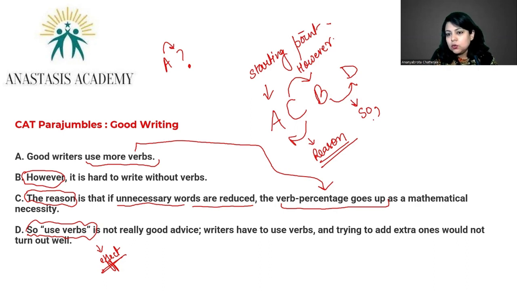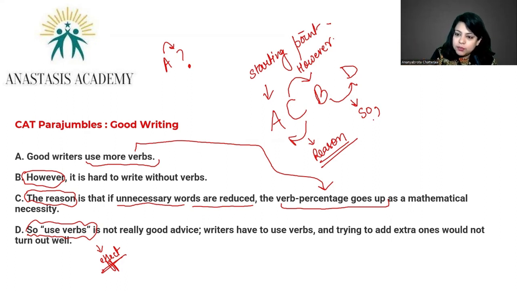So the author is concluding by saying that when you're trying to deliberately use more verbs, it is not really a very good idea, because anyway, writers have to use verbs. It is a mathematical necessity if they want to reduce unnecessary words, as has been stated in C. It is hard to write without verbs, as has been stated in B. So use verbs, it's not a good advice.